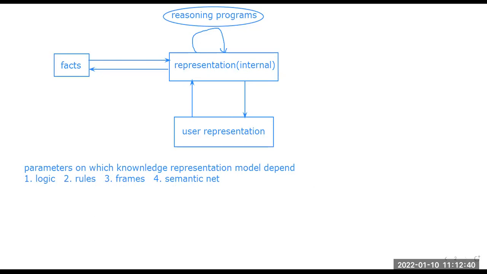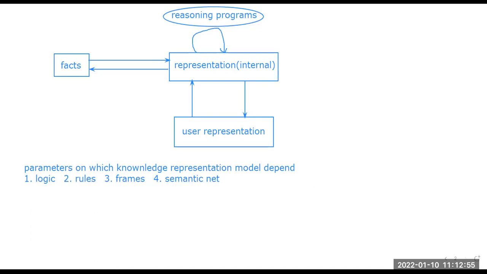Now this knowledge is categorized into two major parts. What are these two major parts? One is implicit, or informal, and the second one is explicit.